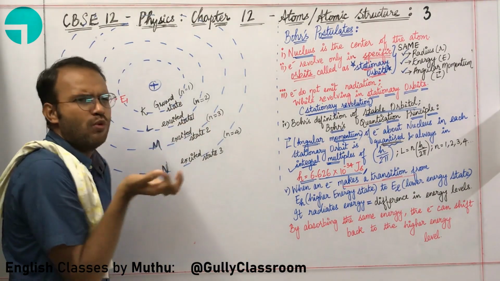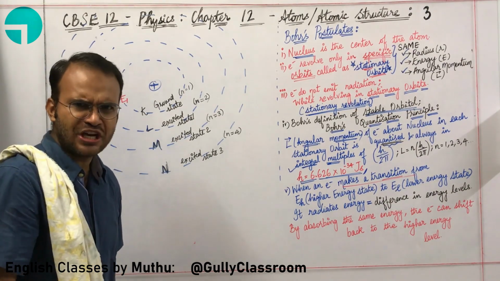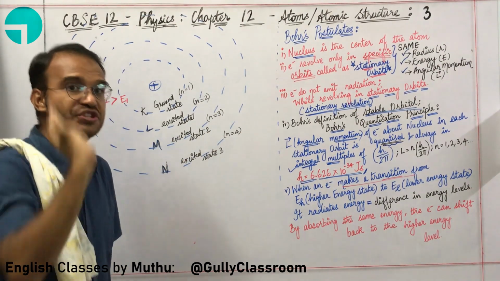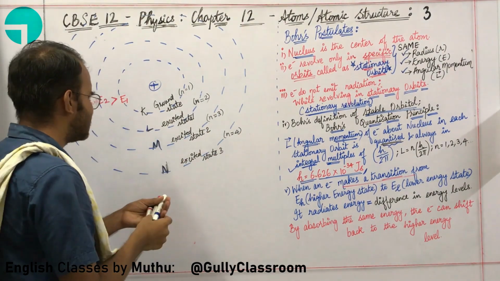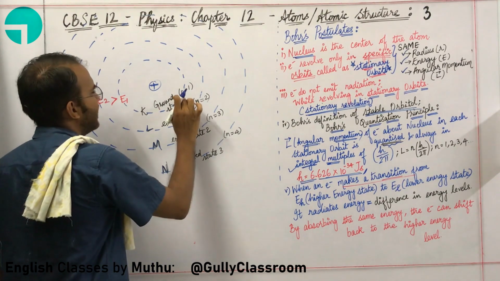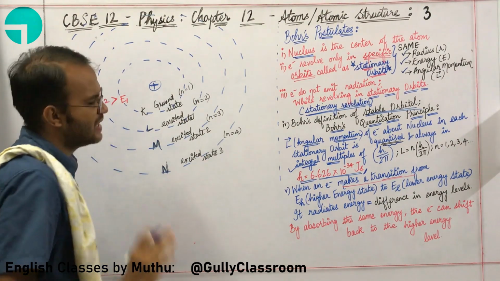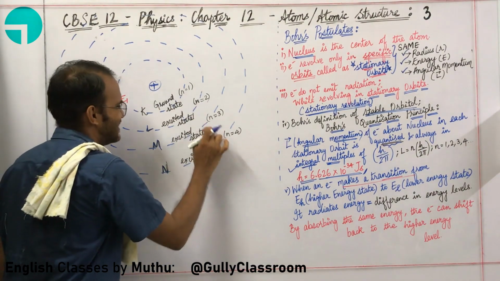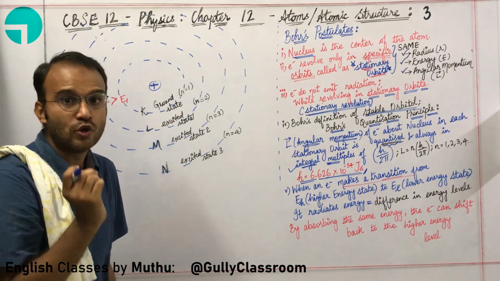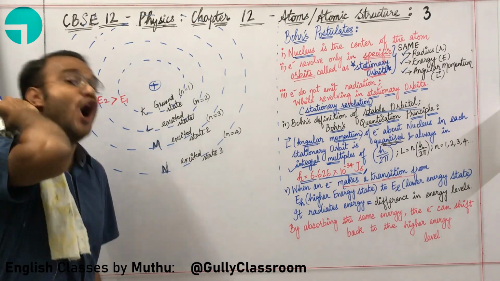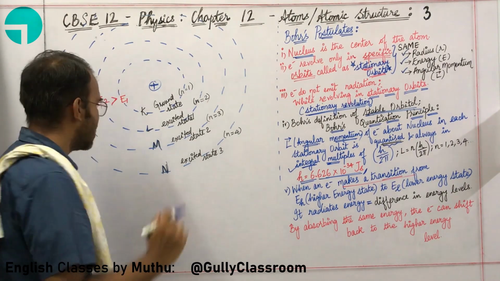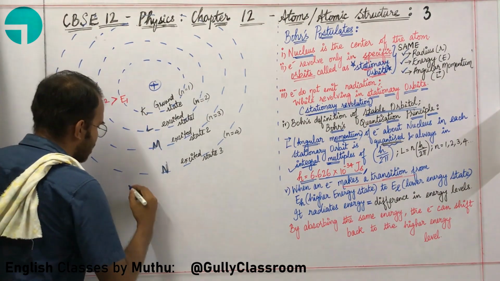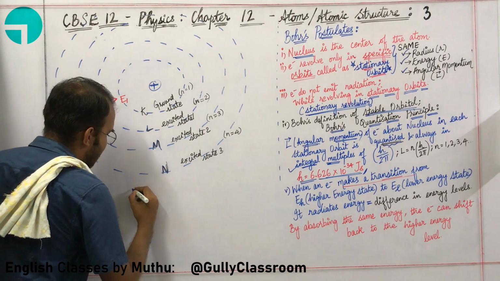Okay, sir. What is the condition with which each and every stable orbit was defined by Bohr? Bohr is giving some ideas on how to define these particular stable orbits. Let us look at them. Bohr is defining each and every stable orbit with respect to the angular momentum of the electron in those orbits. Okay, let me give you an idea.